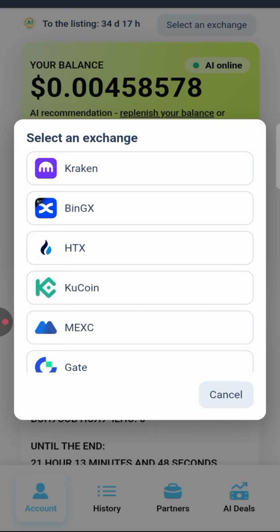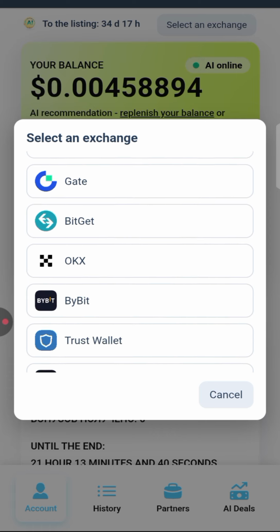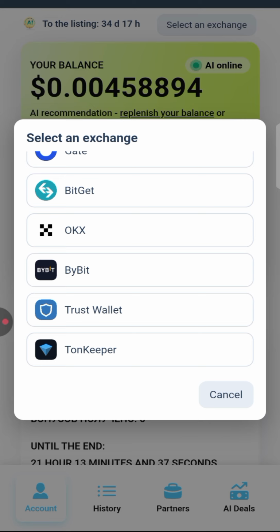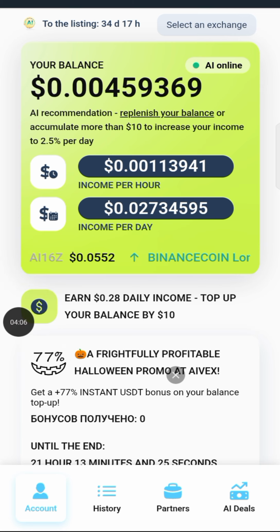This is Kraken, BingX, HTX, KuCoin, MEXC, Gate.io, Bitget, OKX, Bybit, Trust Wallet, Tonkeeper. So if this project is going to be listing on these exchanges and wallets, that means they are going to cook, guys.